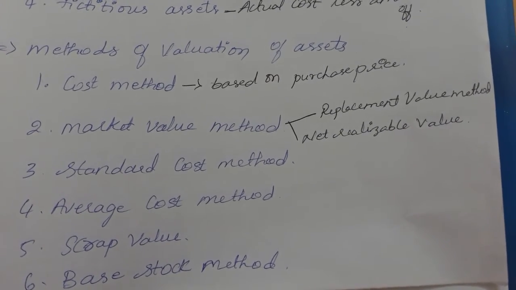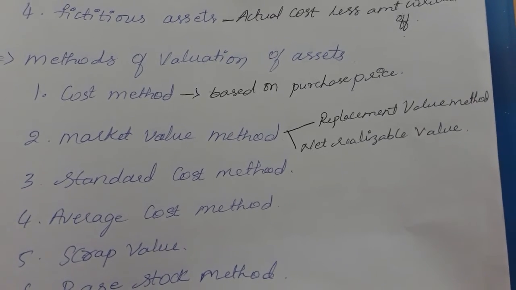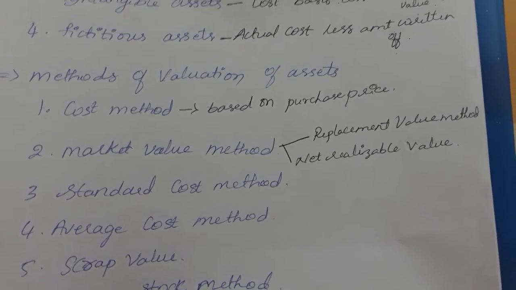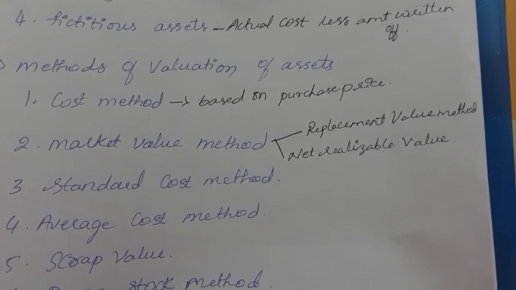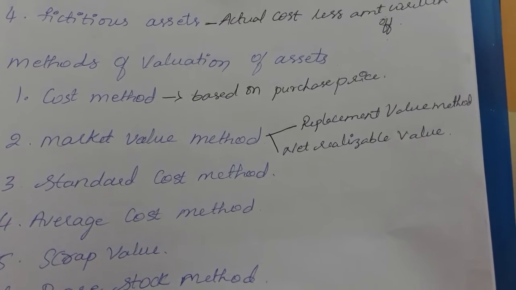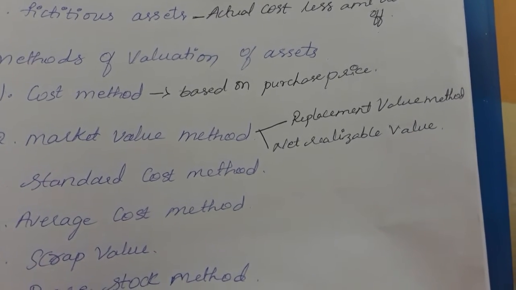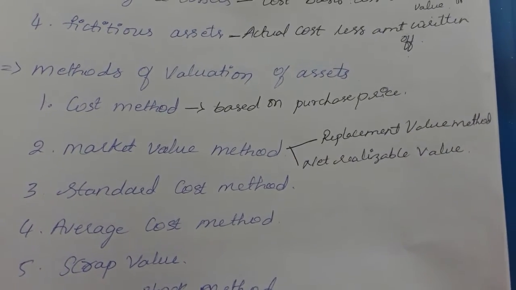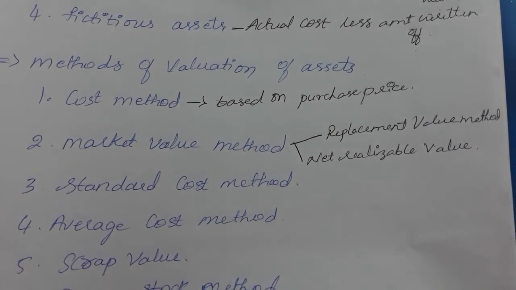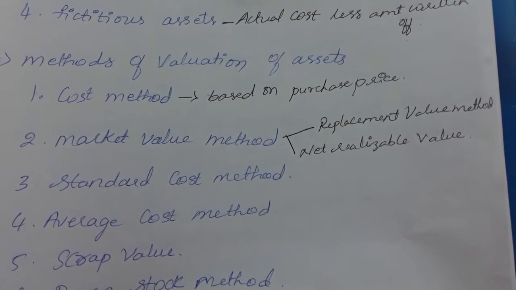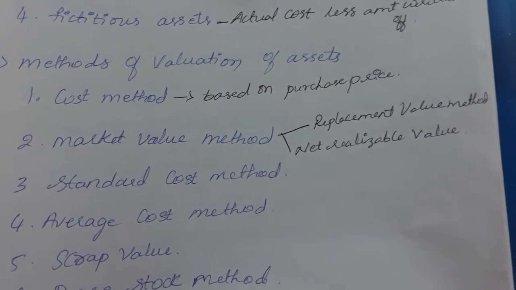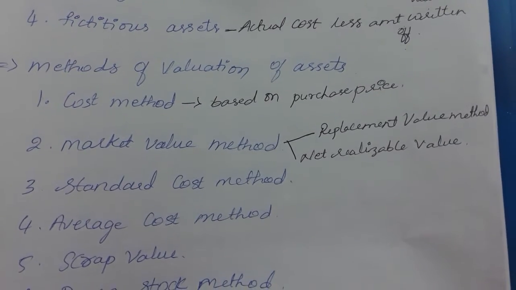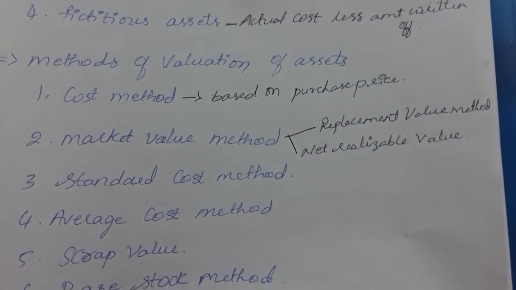So next, coming to the market value method. In this method, valuation of assets can be made based on the market price of such assets. Here the book value of a particular asset will not be considered, but the market value, the present value of an asset, will be considered for the purpose of valuation. This includes the replacement value method and the realizable value method. The replacement value method means at what price it is replaceable, and the realizable value means at what price it is realized at a particular time.